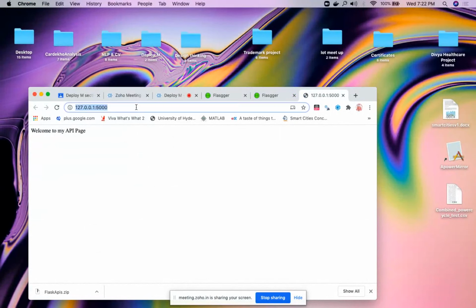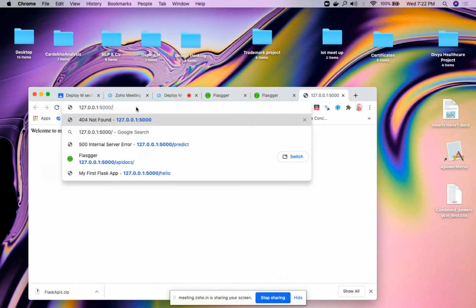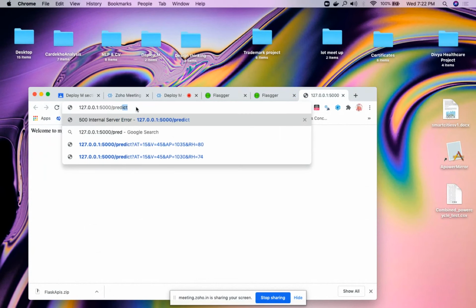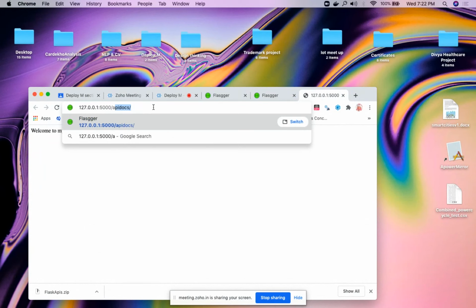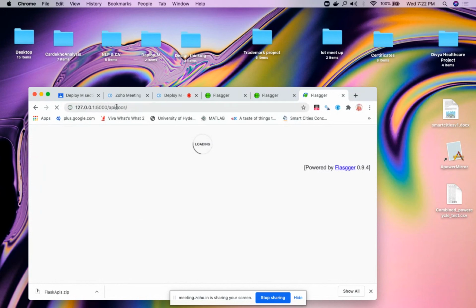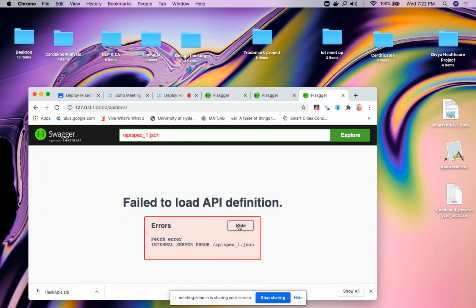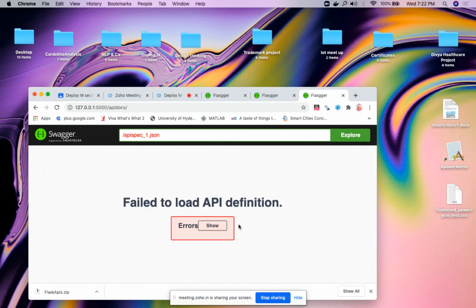So welcome to my API is the default page. I'll just enter predict, or we need to enter API docs, right? Yeah, API docs is what you enter whenever you're using Swagger. It is failing to load the API because we didn't give the complete code to it, although we gave the documentation.